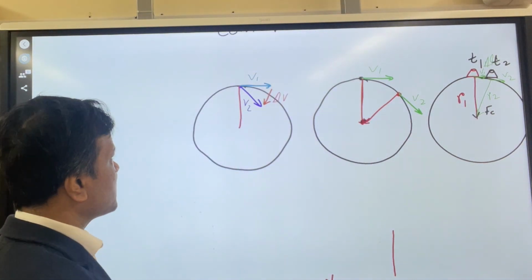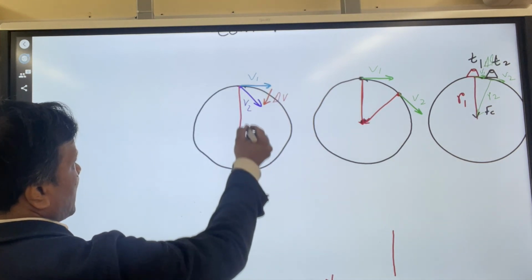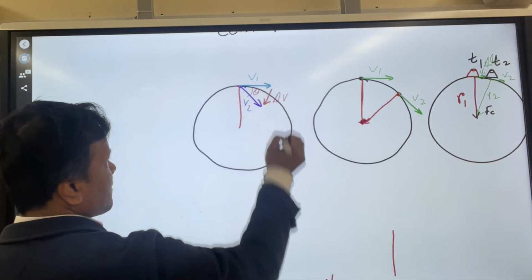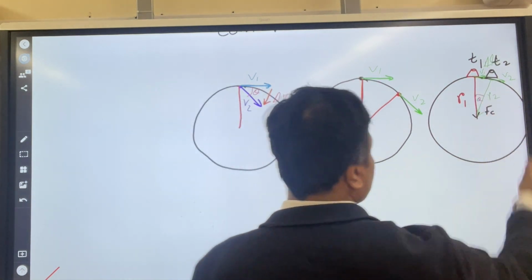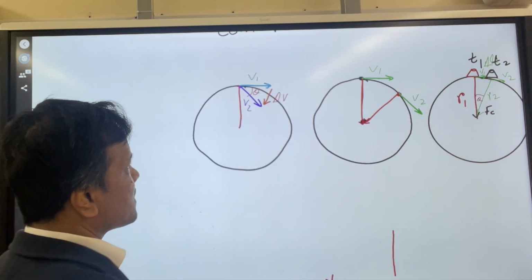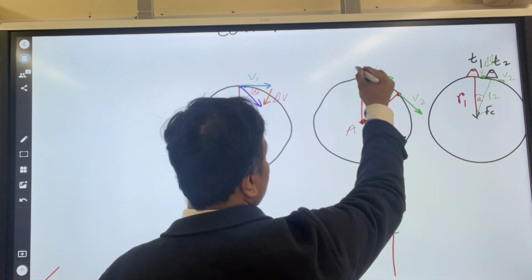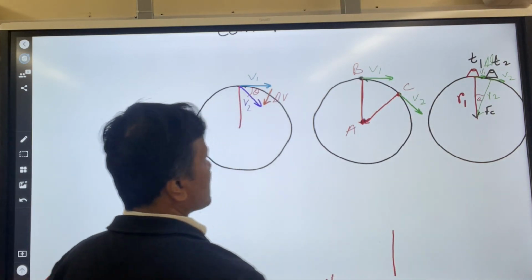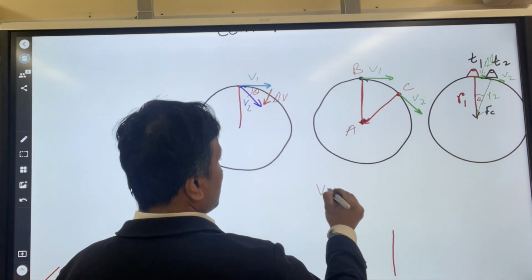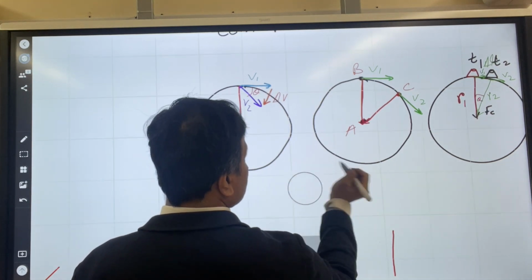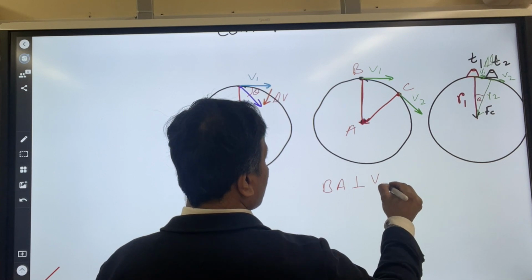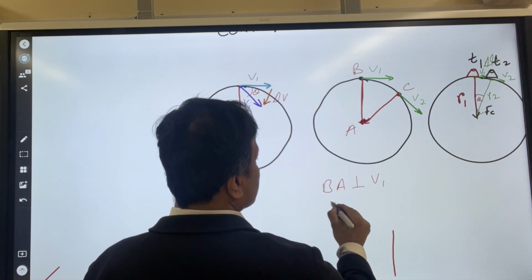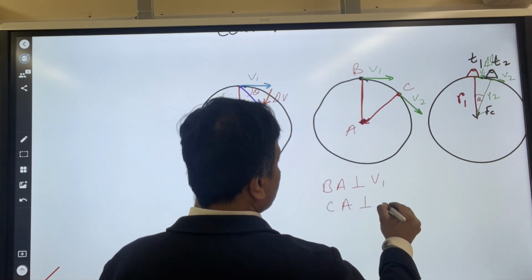Oh my God. So there is an angle, right? And these are the same angle we are talking about. Okay, so if I put A over here, B over here, and C over here, then what happened? V1 is perpendicular, so BA is perpendicular to V1, and CA is perpendicular to V2.